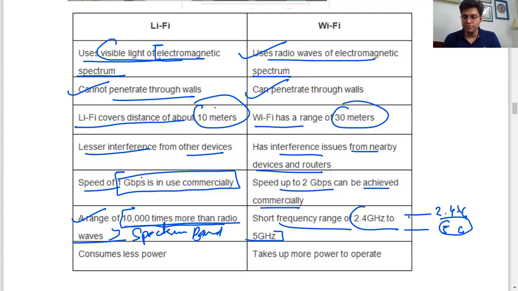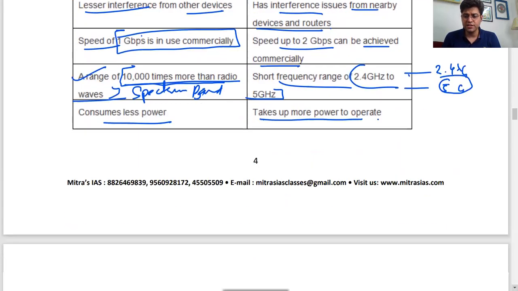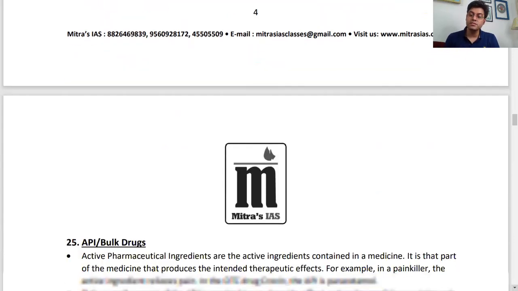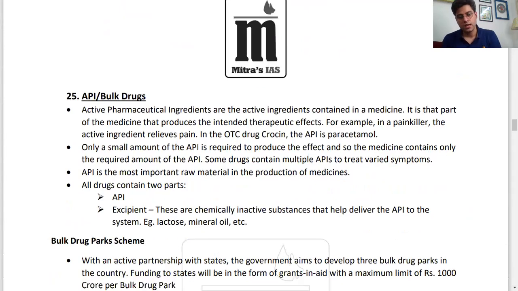So 5G usually will have, don't compare 5 gigahertz with 5G. 5 gigahertz is nothing; 5G will have a much faster transmission of data. LiFi consumes less power, whereas Wi-Fi consumes more power to operate. So LiFi, light fidelity, is day by day coming into more and more commercialization. It will come in a big way in future. So right now, it becomes really important to read about the same.